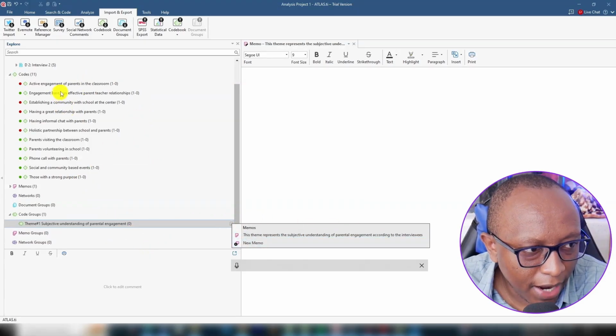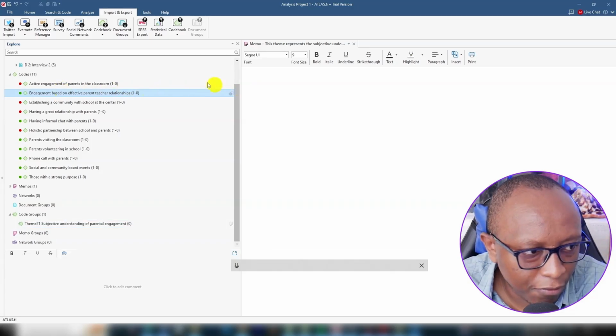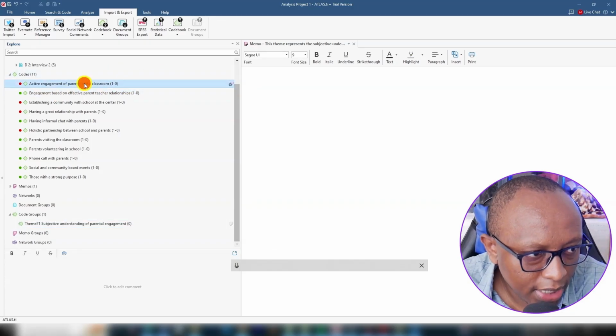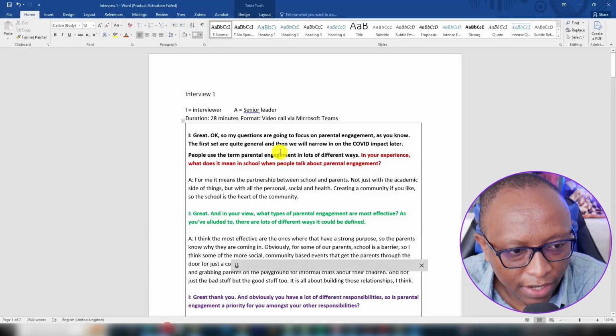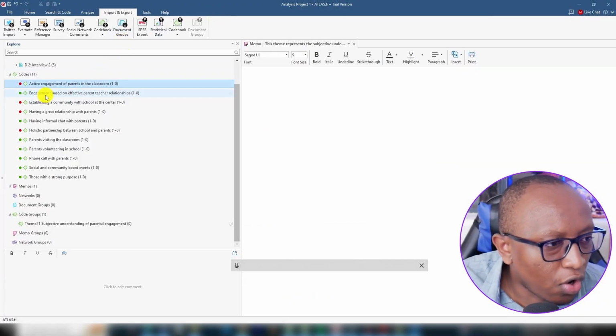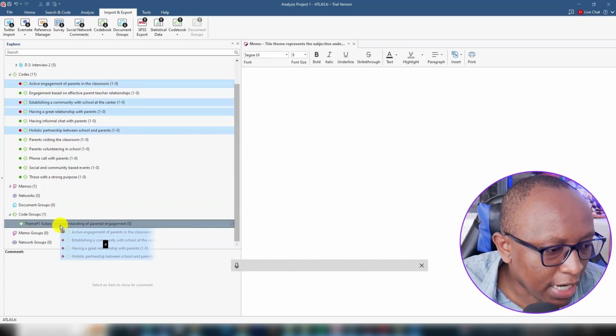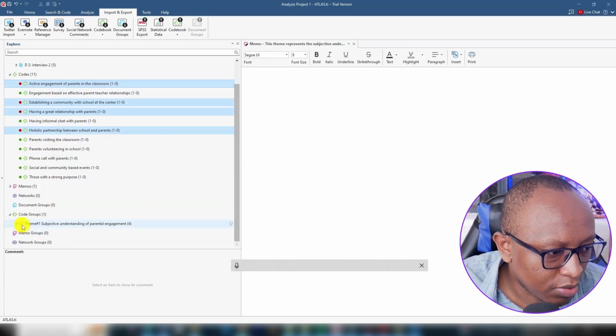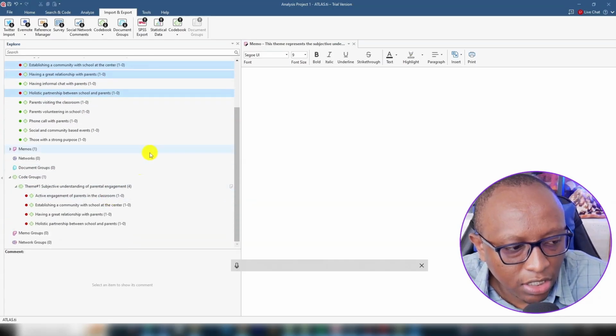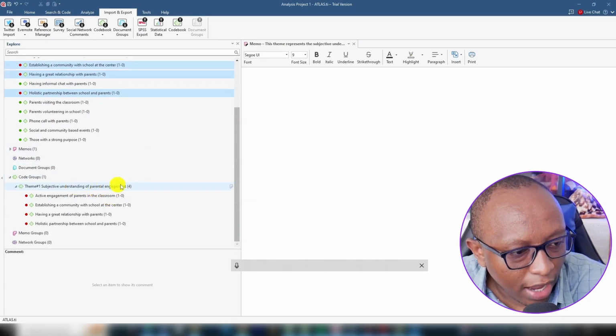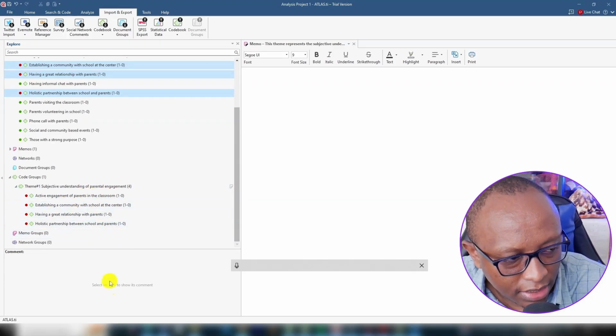And then remember, every code that came from question number 1 was marked as red. We marked the first question as red. I'm going to grab all the codes that are marked red by pressing Control and clicking on them. I drag and drop them under that theme. In ATLAS.ti, these codes will get duplicated. Under this theme, we have 4 codes. You can see they are being counted, 1, 2, 3, 4. And these are the codes.